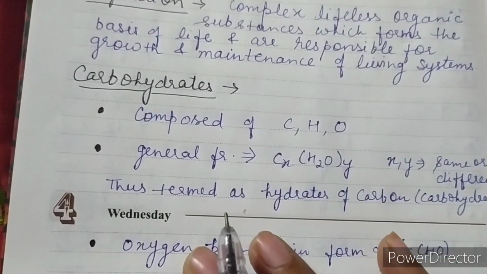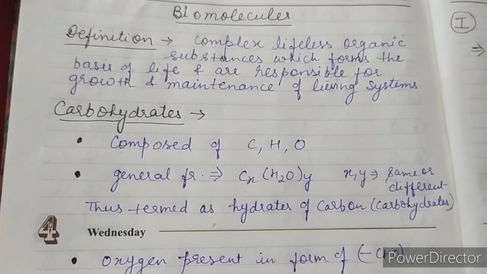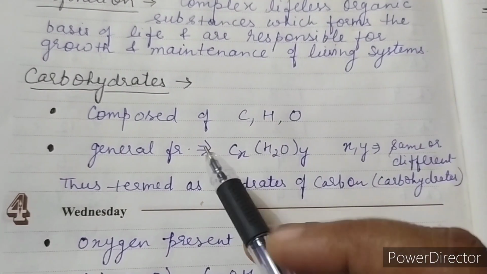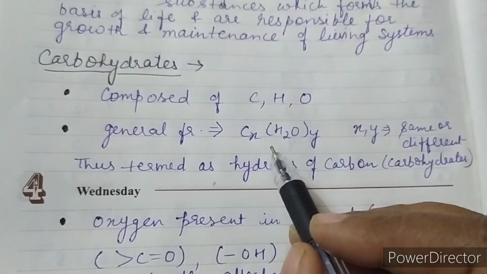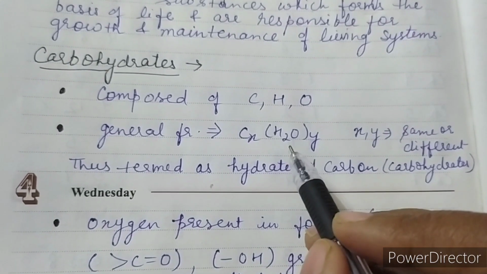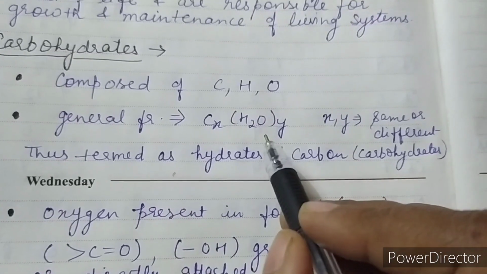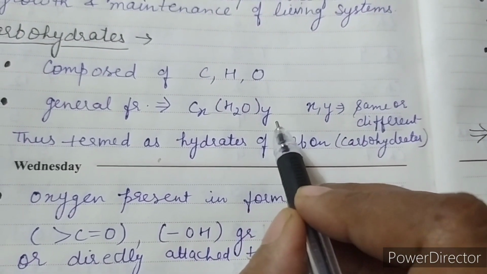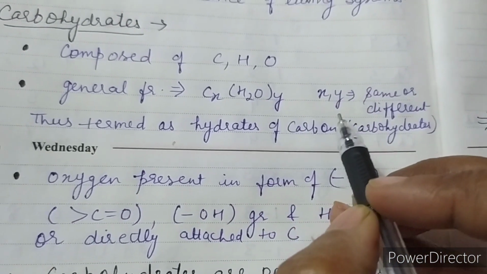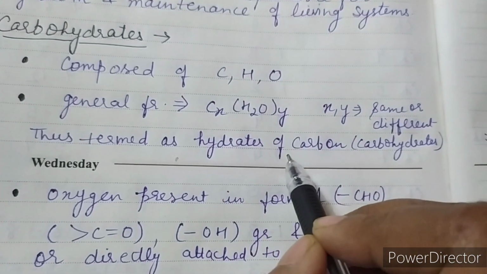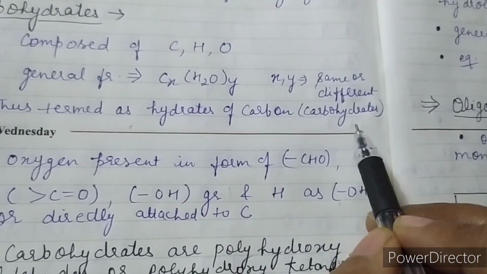Now let's come to carbohydrate. Carbohydrate is one of the biomolecules. Carbohydrate is generally composed of carbon, hydrogen and oxygen. Earlier it was believed that in most carbohydrates, hydrogen and oxygen are present in the ratio 2:1, and therefore it was given the general formula Cx(H2O)y, where x and y may have the same or different numerical values. These are termed hydrates of carbon, and hence called carbohydrates.